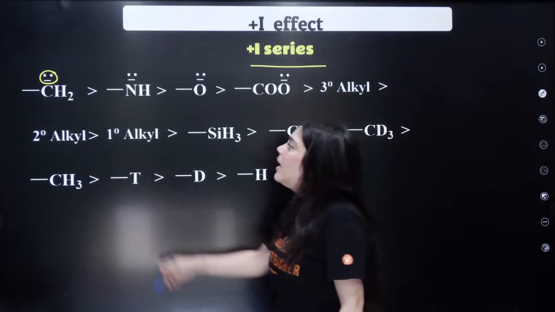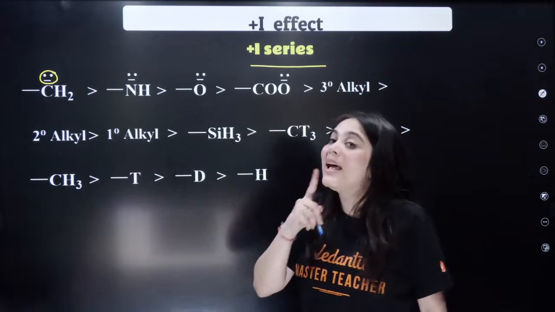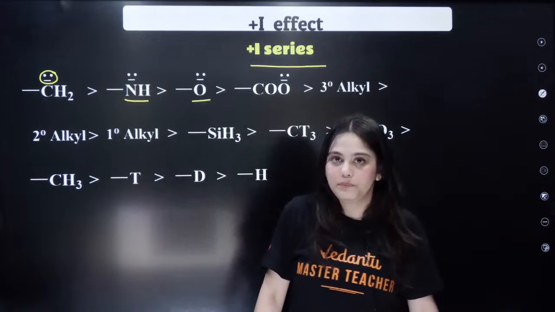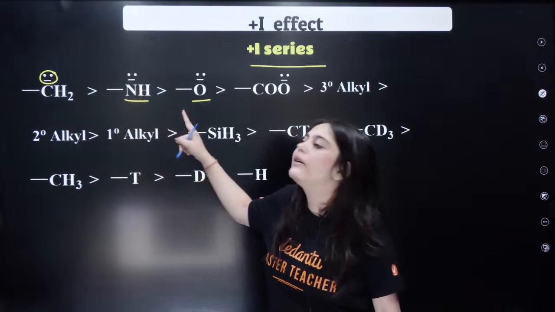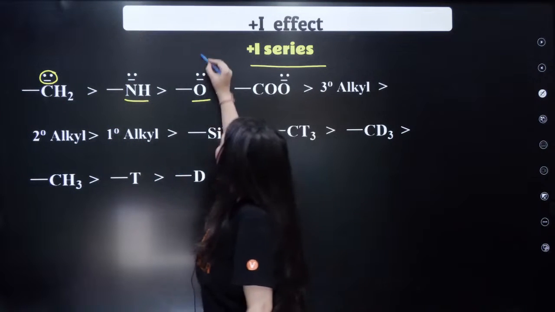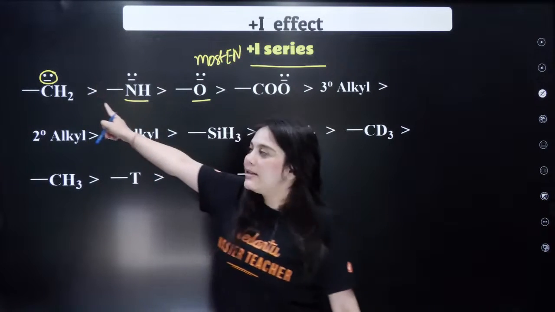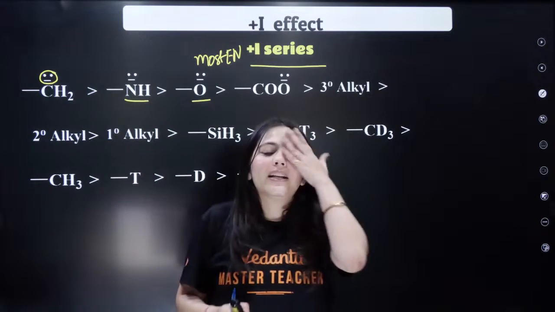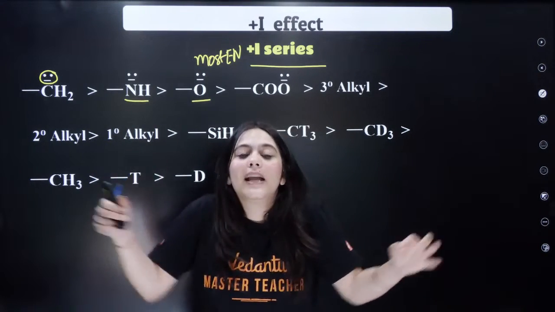So can you see CH2 minus has more plus I effect than your NH, than your oxygen. What does that mean? Okay, let's compare the electronegativity order of carbon, nitrogen and oxygen. We know that oxygen is the most electronegative among these three atoms, right? Most electronegative atoms will keep the electrons to themselves.